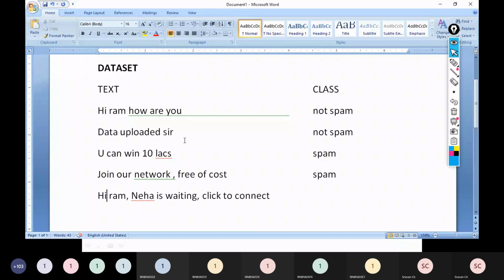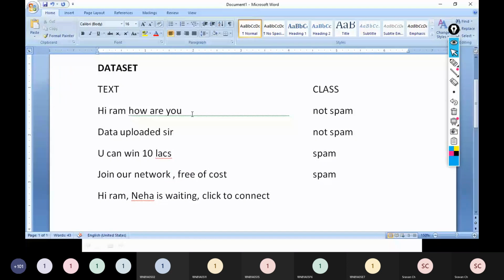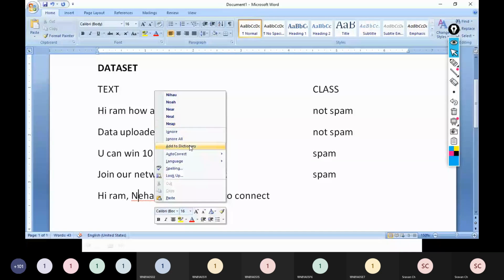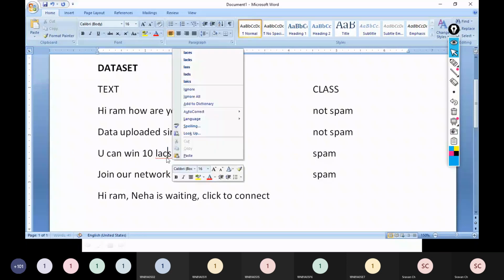Click to connect. These are phishing emails, my dear friends. Right? They try to divert you. They try to attract you by these kind of messages, right? So what will happen most of the time, especially youngsters, by seeing this message, hi Ram, Neha is waiting, click to connect. Who is this Neha? Where is this Neha? Why should I connect? These many questions will not come in the mind of a young person.